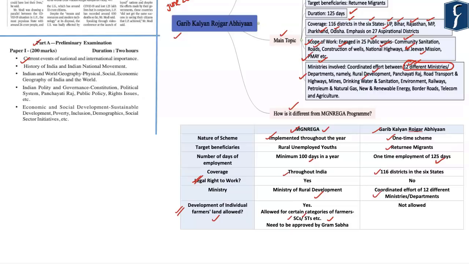Now, as far as the Garib Kalyan Rojgar Abhiyaan is concerned, under this particular program, the workers will be involved only in the development of community works, and the funds as such cannot be used for the development of the individual farmers' land. Now, these are some of the important differences between the MG Narega program and the Garib Kalyan Rojgar Abhiyaan.